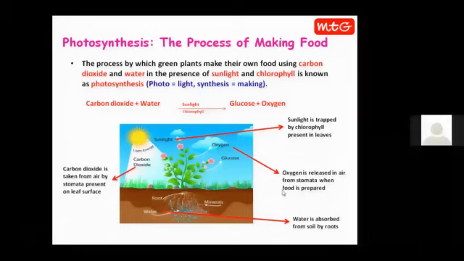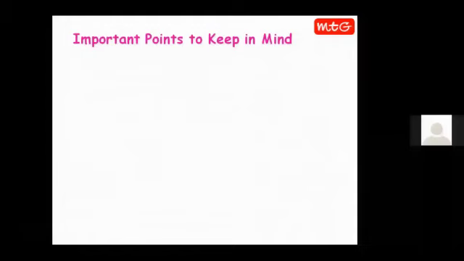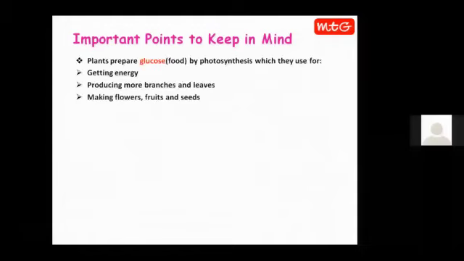See, leaf is so important. Leaf is taking carbon dioxide. Leaf is also helping in trapping the light energy, and leaf is also releasing the oxygen. That is why leaf is very crucial for the process of photosynthesis. I hope you have understood the process clearly. Let us proceed further. Now, there are some important points which are needed to be kept in mind.